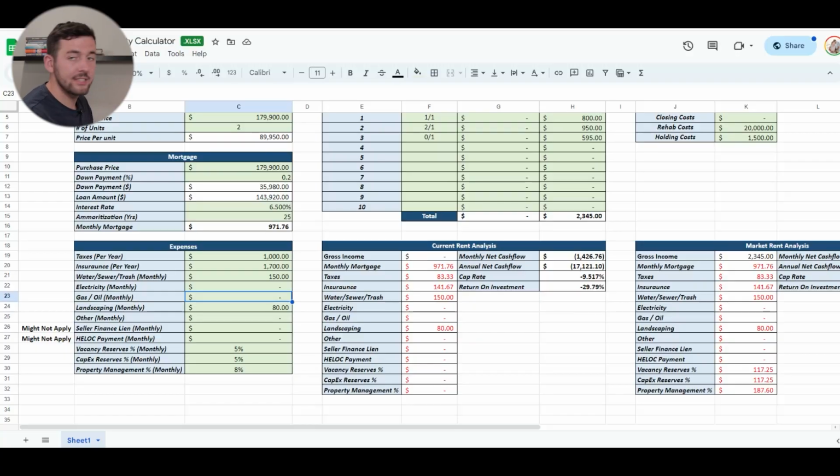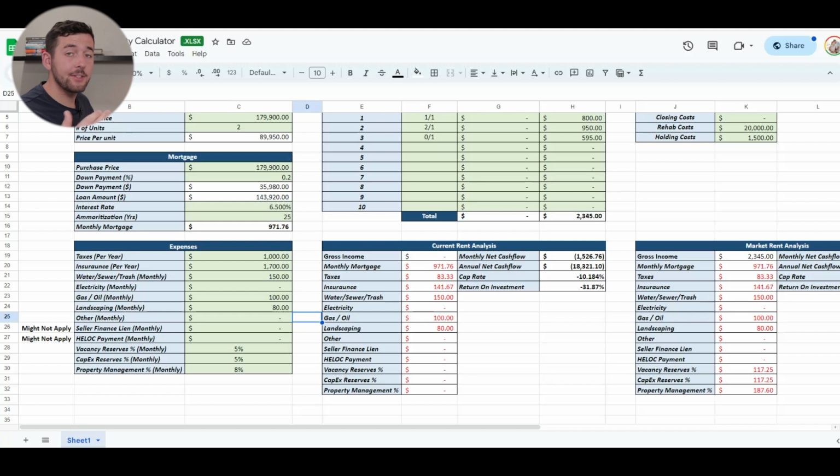Now, if it's under electricity and there's a heat pump, it'll go under electricity, they'll pay for it. But if there's no AC in the building, they will pay for the AC window units, but we'll have to pay for the heat. Typically, that's how that works. So what we're going to do is just be safe and put $100 per month to heat that property.